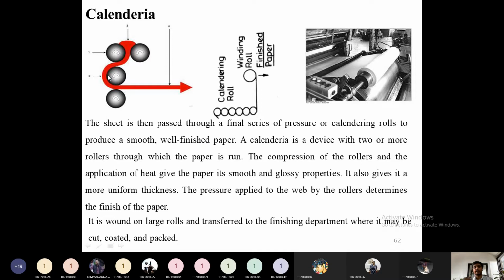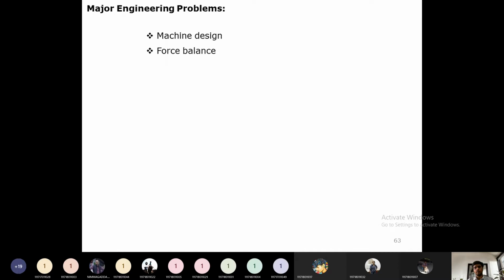The calandria rolls are nothing but a series of rolls, more than two rolls, through which the sheet will be passed to get a uniform thickness. Then the thickness of this sheet will be uniform. So the calandria roll is to obtain a smooth finish and a uniform thickness. The rolls are arranged in a series so that the paper will have a uniform thickness. Then, what are the major engineering problems?